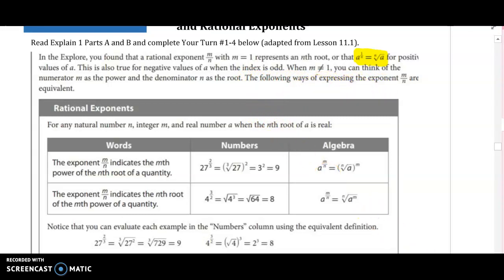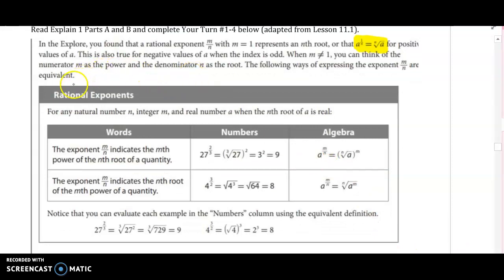So here it says, for rational exponents, remember rational means like a fraction, fractional, rational. For any natural number n, integer m, and real number a, when the nth root of a is real, in words, we can put that the exponent m over n indicates the nth power of the nth root of a quantity. So basically just the denominator is the root, the top number is the power.